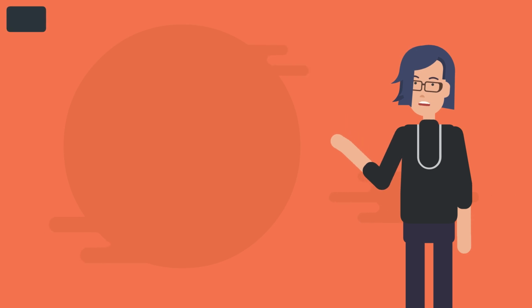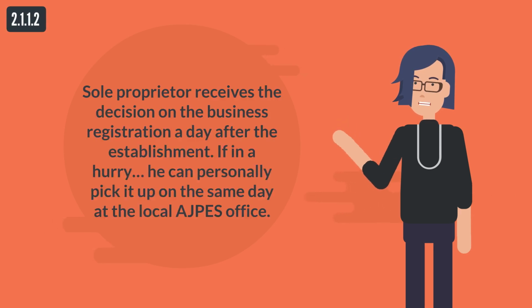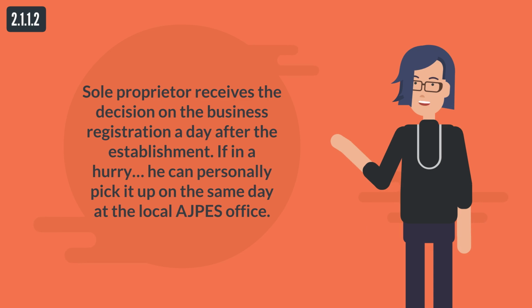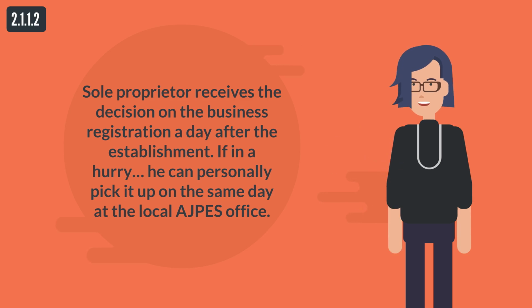The sole proprietor receives the decision on the business registration a day after the establishment. If in a hurry, he can personally pick it up on the same day at the local AJPES office. The establishment procedure for a supplementary sole proprietor is the same, except that in this case the entrepreneur needs to fulfill the requirement that he is employed full-time with another employer. The consent of the employer is not necessary.